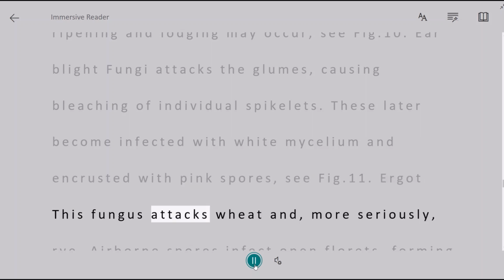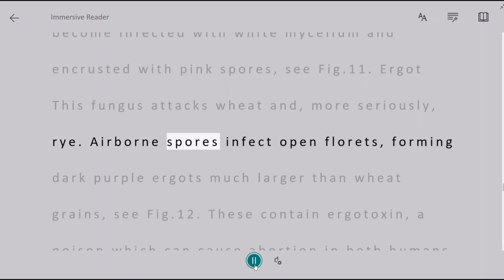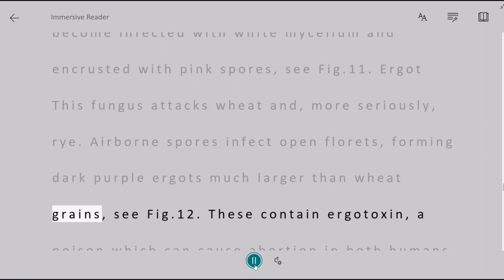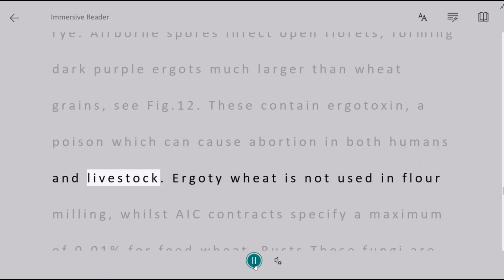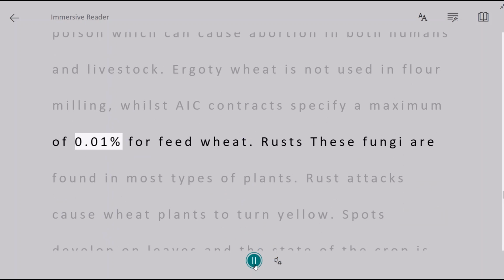Ergot. This fungus attacks wheat and, more seriously, rye. Airborne spores infect open florets, forming dark purple ergots much larger than wheat grains, see Figure 12. These contain ergotoxin, a poison which can cause abortion in both humans and livestock. Ergot wheat is not used in flour milling, whilst AIC contracts specify a maximum of 0.01% for feed wheat.